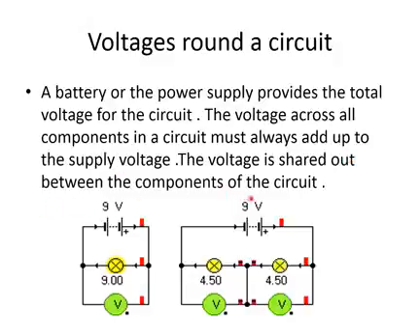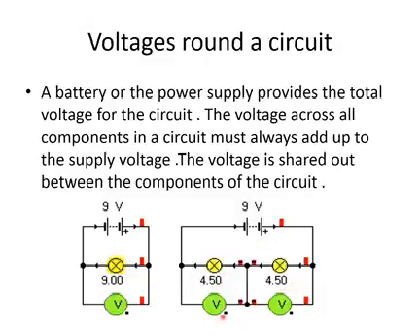It is a very important point. For example, you can see from the figure that the battery attached to the circuit is of 9 volts, and there are two bulbs in the circuit. If we measure the voltage across these bulbs, the voltage will be equally divided across both the bulbs. If the battery is of 9 volts, the voltage across each bulb is 4.5 and 4.5 respectively.